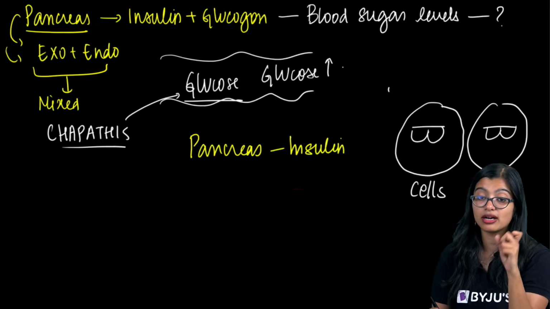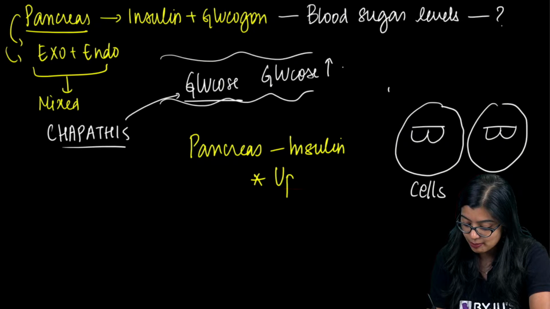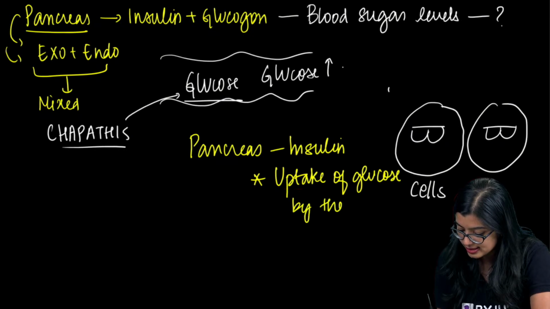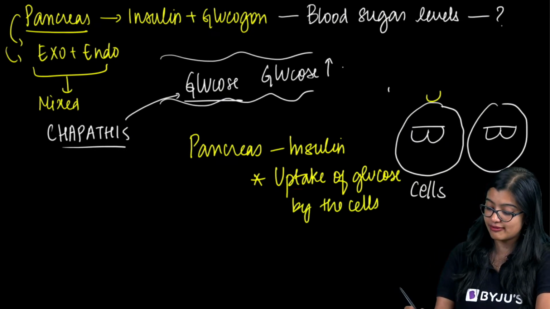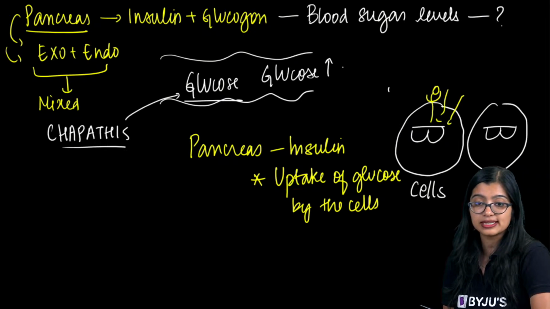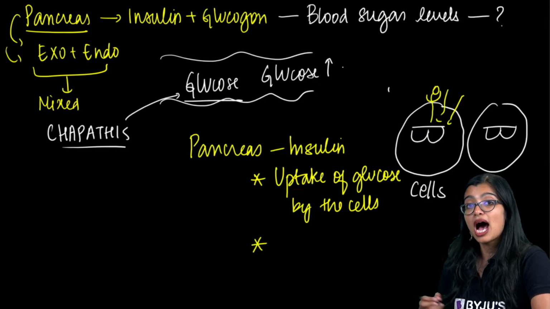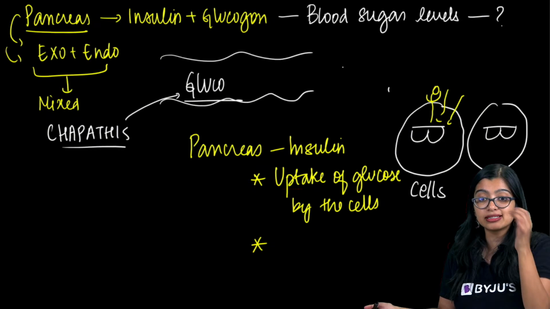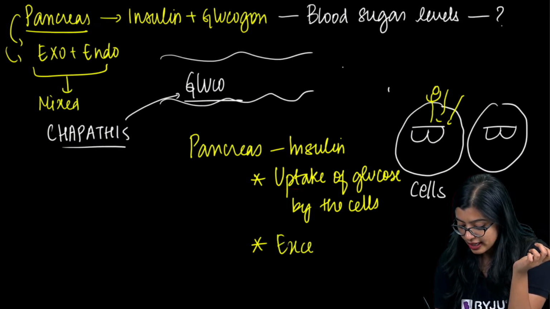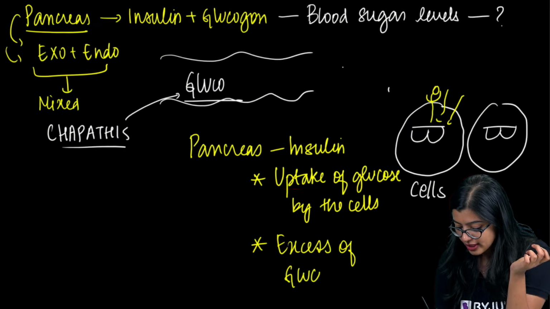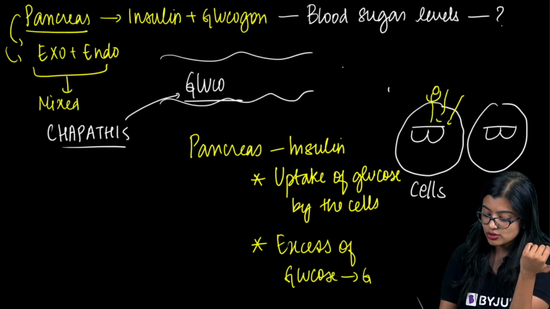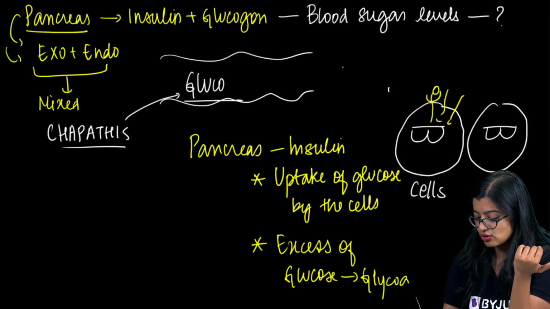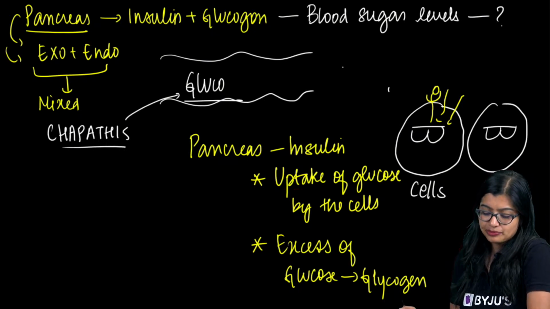And we see that insulin here does two functions. Insulin helps in the uptake of glucose by the cells, right? It will tell the cells that, hey, glucose is available, glucose will come and enter into the cells. And secondly, sometimes the cells have taken up glucose, but there's still a lot of glucose in the blood and it's not very good. Which is why it will convert excess glucose into something which can be stored. So it will convert it into glycogen, right? So that is what we mean by it.